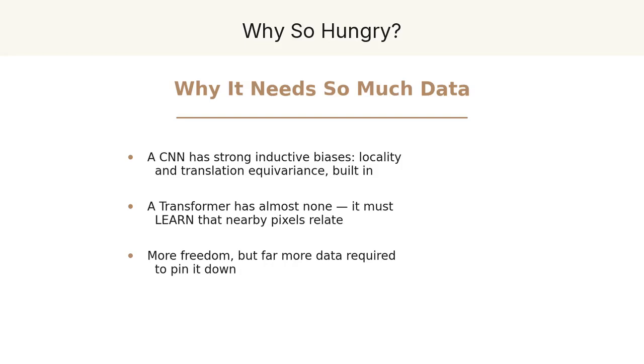A convolutional network has two powerful ones built in: locality, the idea that nearby pixels belong together, and translation equivariance, that an object is the same wherever it appears. The vision transformer is handed almost none of this. It must learn those facts about images itself, and learning them from scratch simply takes a lot more examples.